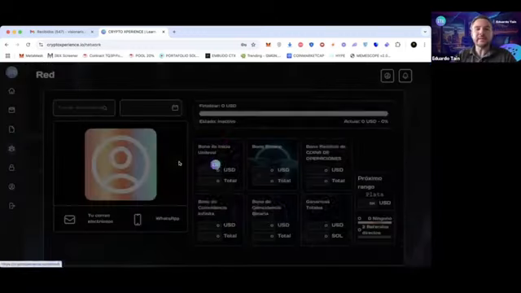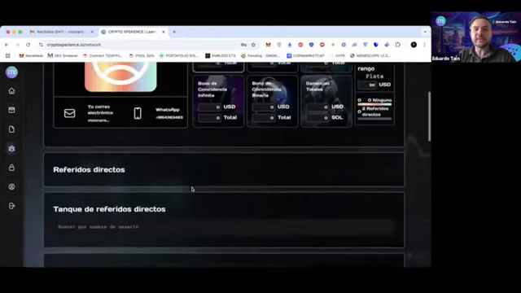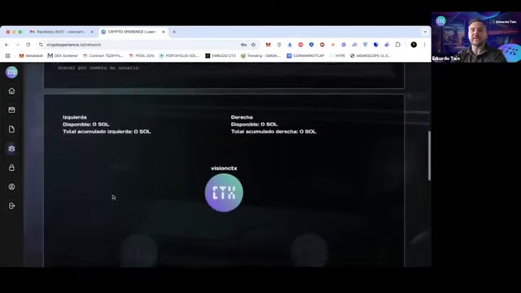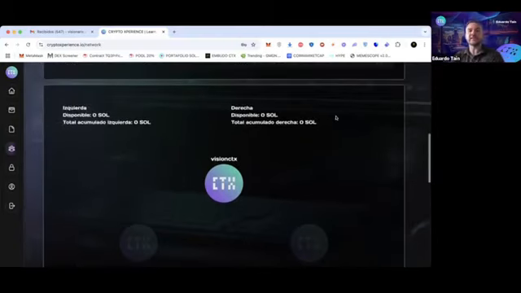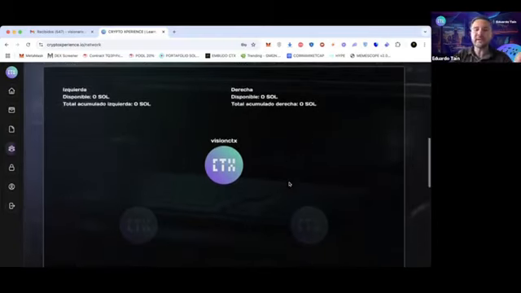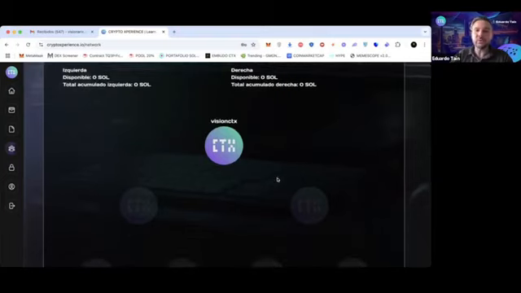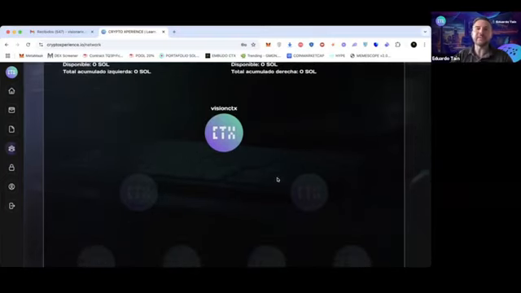I already explained the binary part to you, right? Here, obviously, this is a new account, so it will appear for the new ones like this, right? 0 on the left, 0 on the right. We highly recommend working the network 70-30.